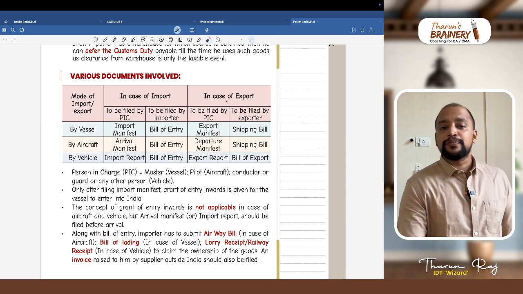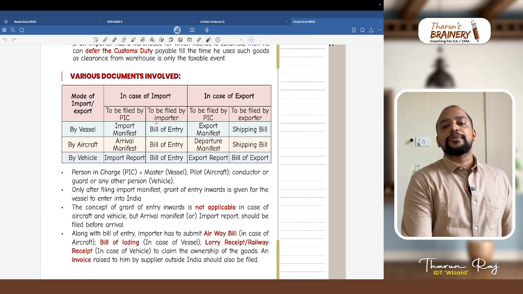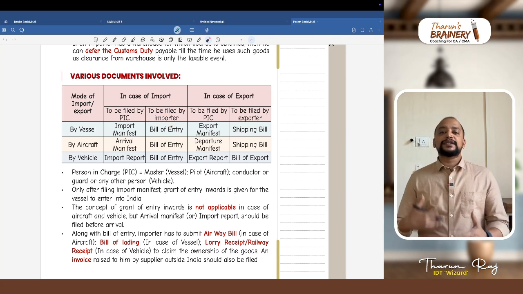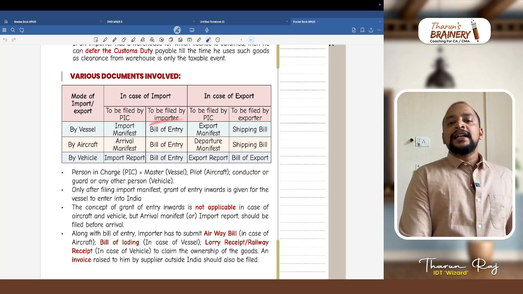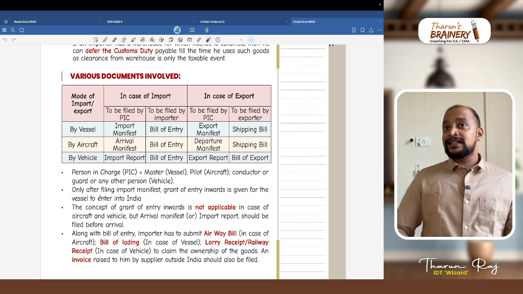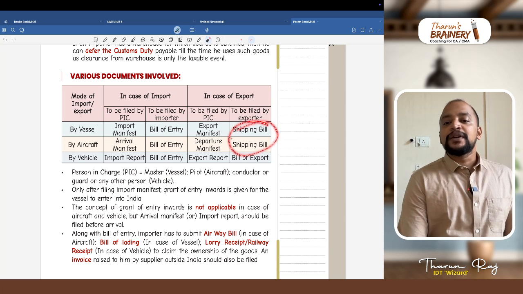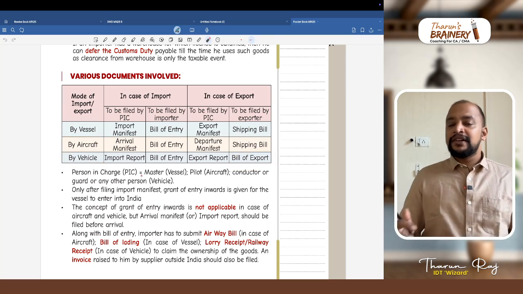Whereas in case of export, vessel, here import manifest, so export manifest, arrival manifest, departure manifest, import report, export report. Then what is the document to be filed by importer with the customs department? All these documents are filed by the respective person with the customs department. Document to be filed by the importer is bill of entry only, in all the three cases. Whereas in case of export, the document to be filed by the exporter is shipping bill in case of vessel and aircraft, and bill of export in case of vehicle.